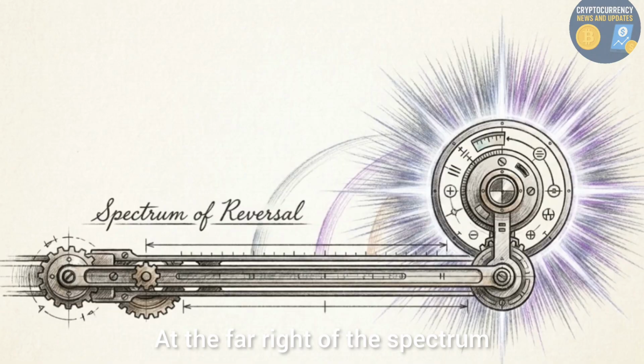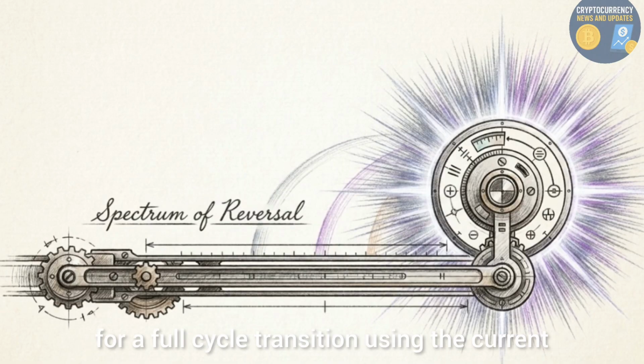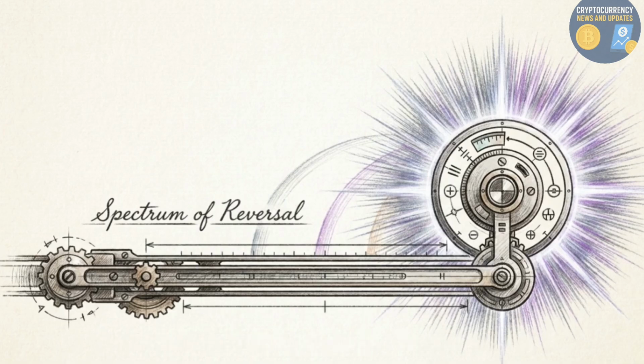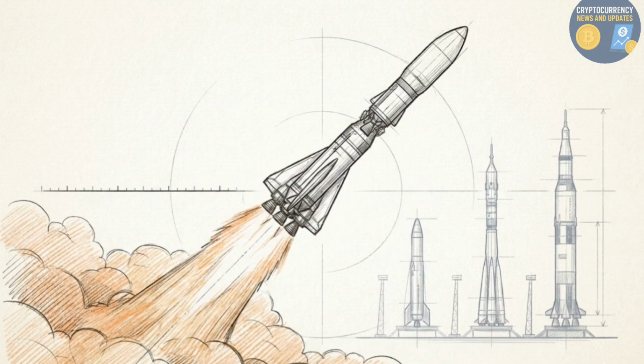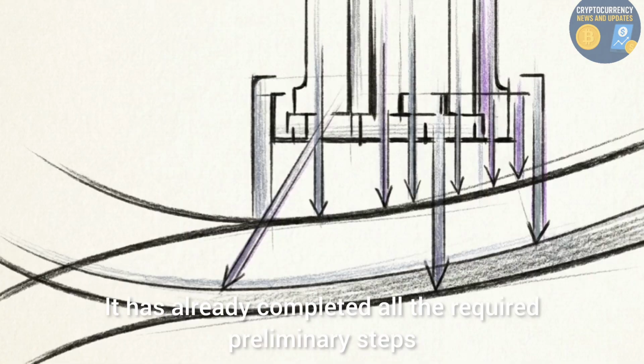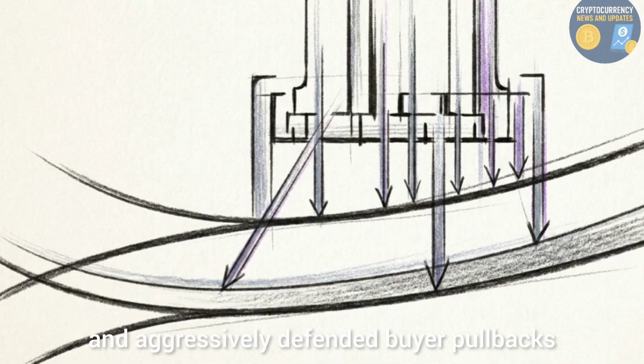At the far right of the spectrum, we examine the final macro hurdle required for a full cycle transition, using the current market leader, Ethereum. ETH is displaying surprising relative strength compared to the rest of the market, rocketing from $1,500 straight back toward the $1,800 region. It has already completed all the required preliminary steps. It recovered its 20- and 50-day EMAs and aggressively defended buyer pullbacks.